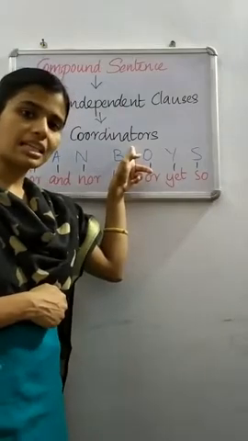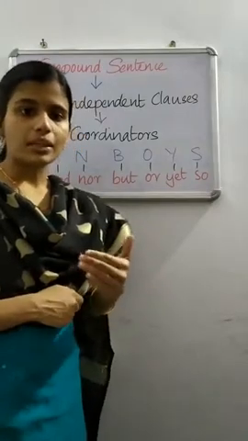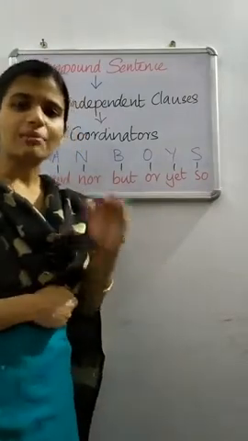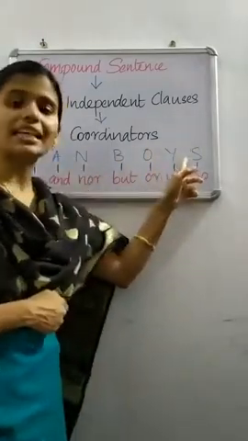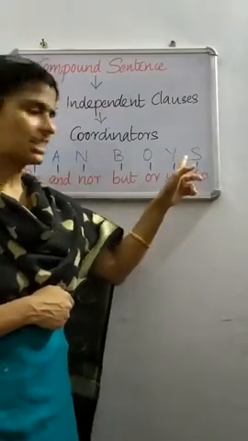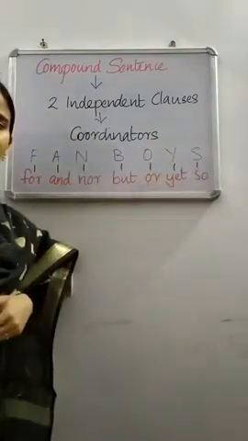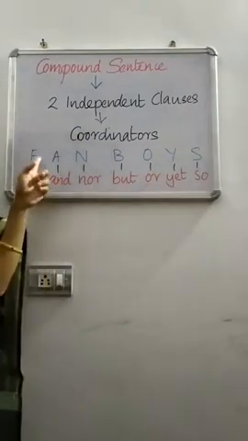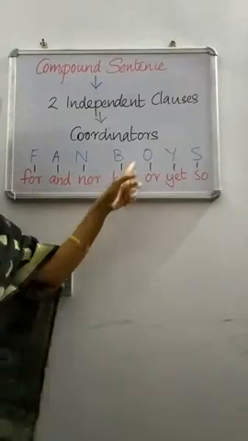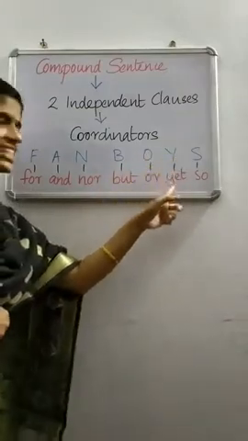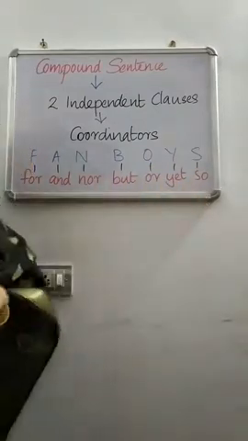Which are the coordinators in English? There is an easy way to remember the coordinators. What's the way to memorize the coordinators? Just remember the word FANBOYS. By remembering the word FANBOYS, we can easily memorize the coordinators in English. We need to expand each of the letters in FANBOYS. F stands for for, A for and, N for nor, B for but, O for or, Y for yet, S for so. So these are the coordinators in English.